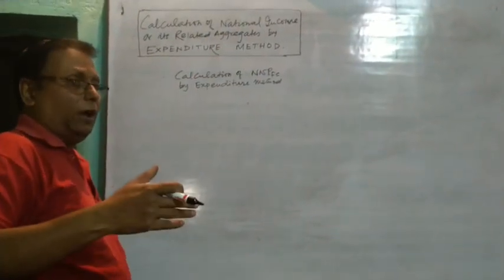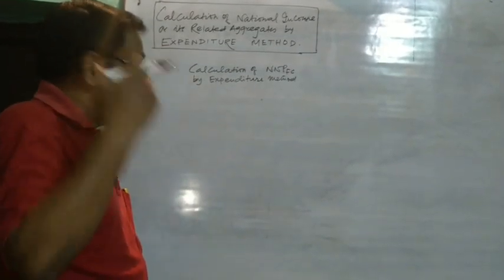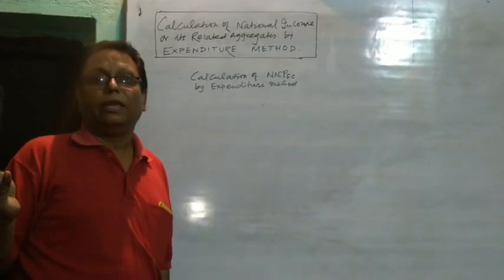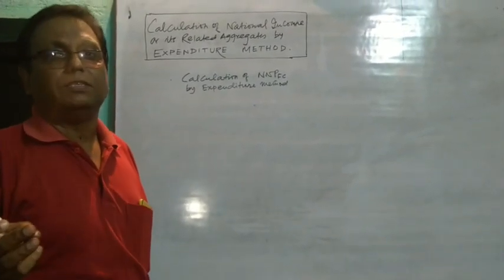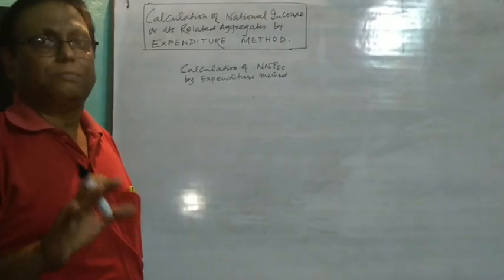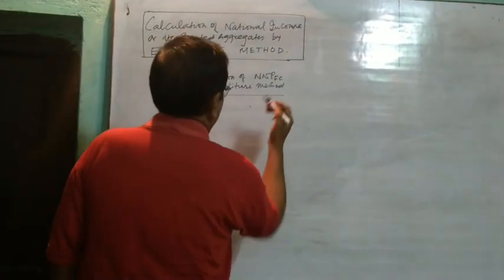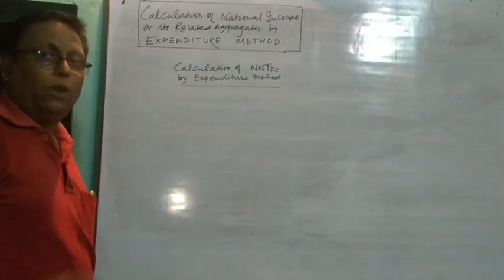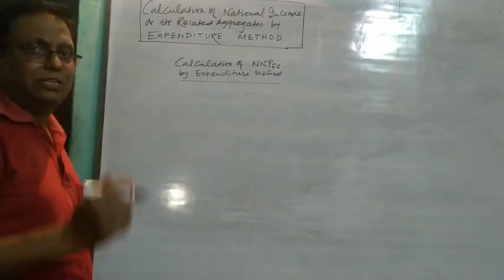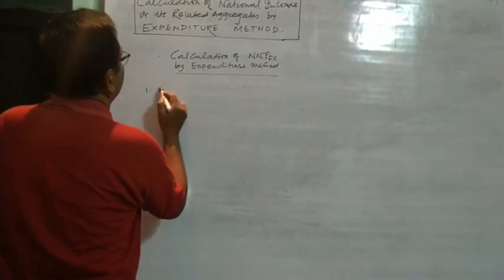We have seen while going by the income method that NNPFC can be calculated as OS plus COE plus mixed income plus NFIA. So these are the components of NNPFC by income method. The components will be changed in case of the expenditure method. What are the components that should be added and subtracted? Let me discuss it. First, you have to remember these things.